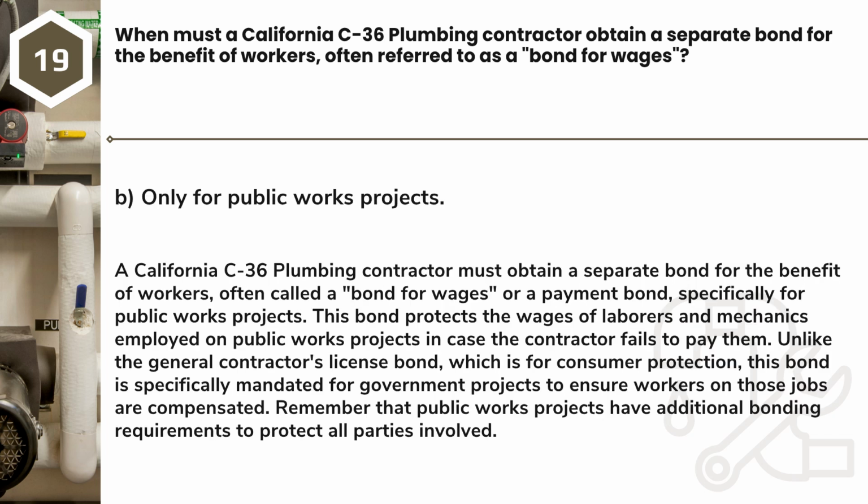Answer: B. Only for public works projects. A California C-36 plumbing contractor must obtain a separate bond for the benefit of workers, often called a bond for wages or a payment bond, specifically for public works projects.